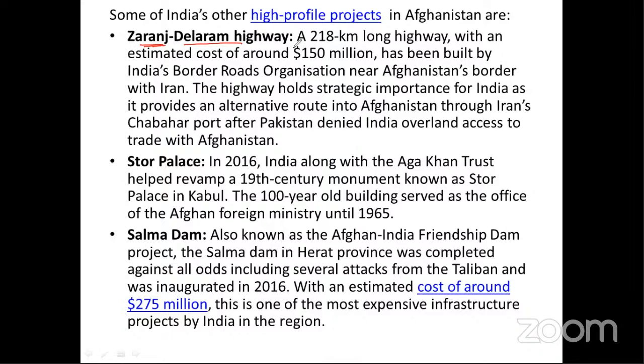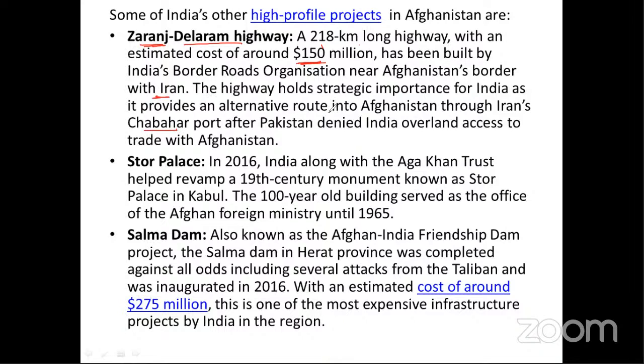So what is this highway all about? It is a 218-kilometer long highway with an estimated cost of $150 million. This entire cost was financed by India itself, and it has been built by India's Border Roads Organisation near Afghanistan's border with Iran. Now, you know, Chabahar port is India's project in Iran that connects with Afghanistan. To reach Central Asia, it is very important for India to build good relations with Afghanistan and nearby countries so that India has good access to central Asia.